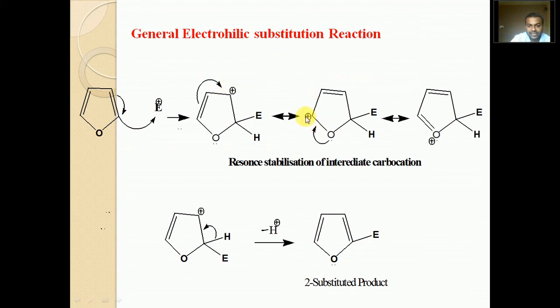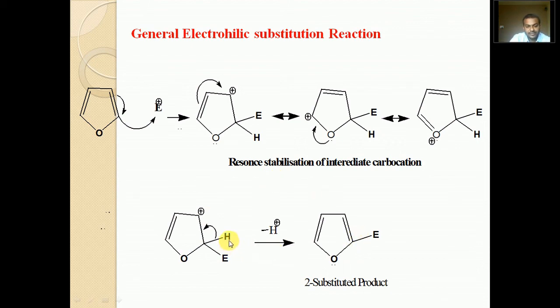Again, carbon number 5 will acquire the positive charge. One of the lone pairs of oxygen will shift towards this carbon. As they are in conjugation, oxygen will carry the positive charge. Here the formed carbocation is stabilized by these 3 resonating structures. First step, attack of the electrophile at the 2 position. We have seen the reason why it takes place only at the 2 position. After the electrophile attacks at the 2 position, the formed intermediate carbocation is stabilized by these 3 resonating structures, and finally deprotonation of one of the resonating structures gives rise to the aromatized 2-substituted product.